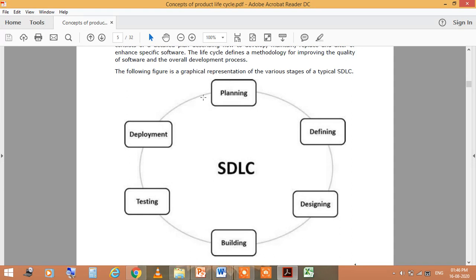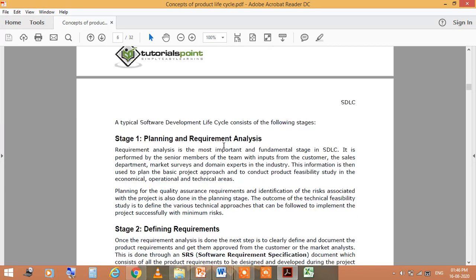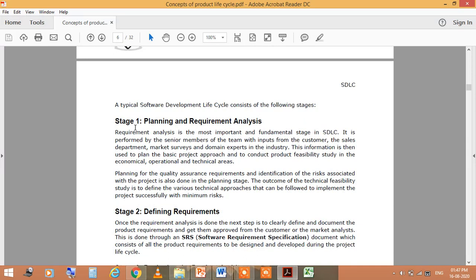Now, our typical software development life cycle consists of the following stages. As I told you, in the first stage, planning and requirement analysis should be done.